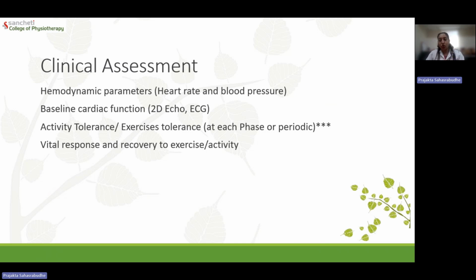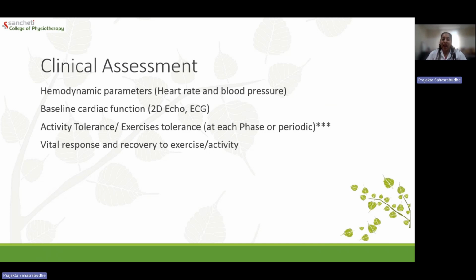The blood pressure should be within the normal limits. It should not be too low, which can be suggestive of cardiogenic shock. It should not be too high, which is suggestive of abnormal or elevated blood pressure. So to rule it out, we have to check the baseline assessment for hemodynamic parameters. This should ideally be done in a supine or a recumbent position.